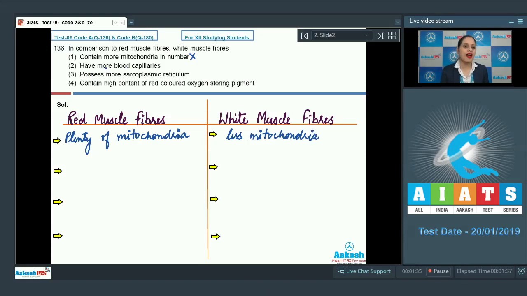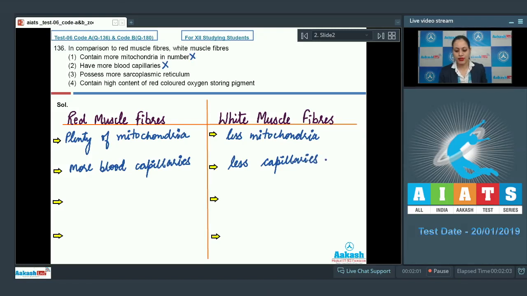Next option is have more blood capillaries, and this is an incorrect option because red muscle fibers contain more blood capillaries in comparison to white muscle fibers. White muscle fibers have less capillaries.